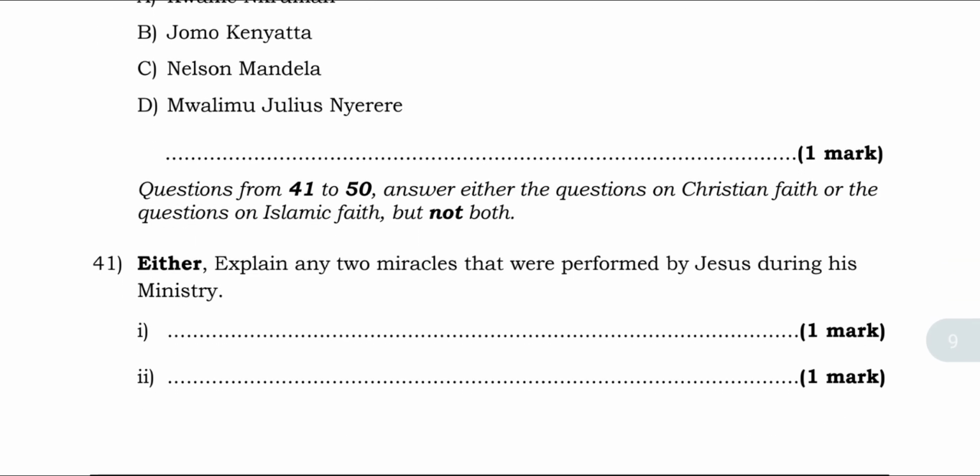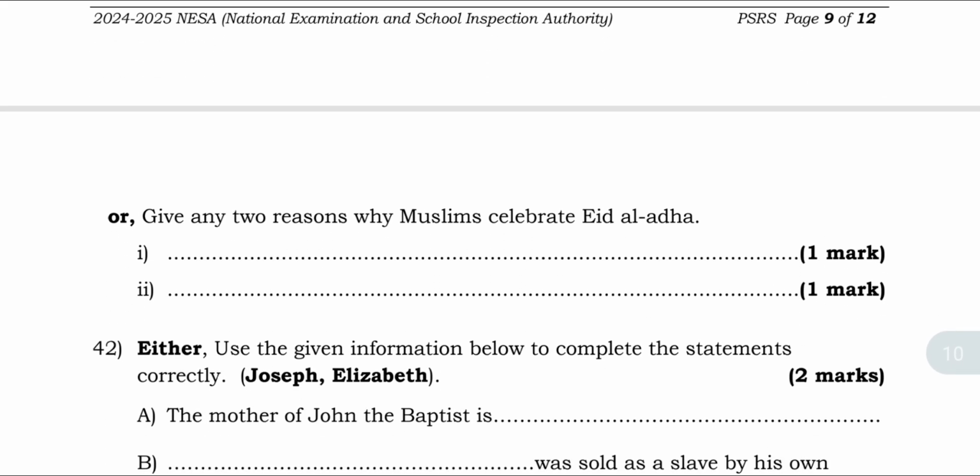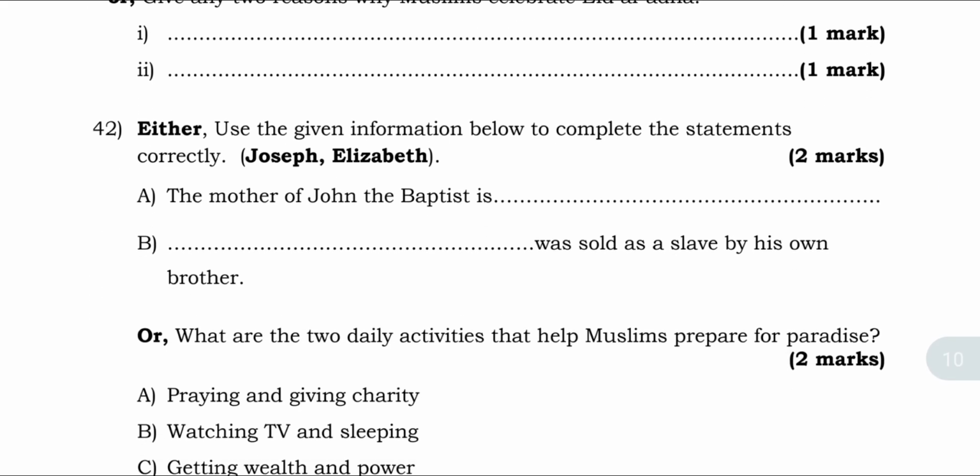Questions 41 to 50, answer either question on Christian faith or question on Islamic faith, but not both. Either explain 2 miracles that were performed by Jesus during his ministry. I have to remember those miracles that were done by Jesus when he was here on earth. Give 2 reasons why Muslims celebrate Eid al-Adha. For 42, either use the given information below to complete the statement correctly. Elizabeth was the mother of John the Baptist, whereas Joseph was sold as a slave by his own brothers.